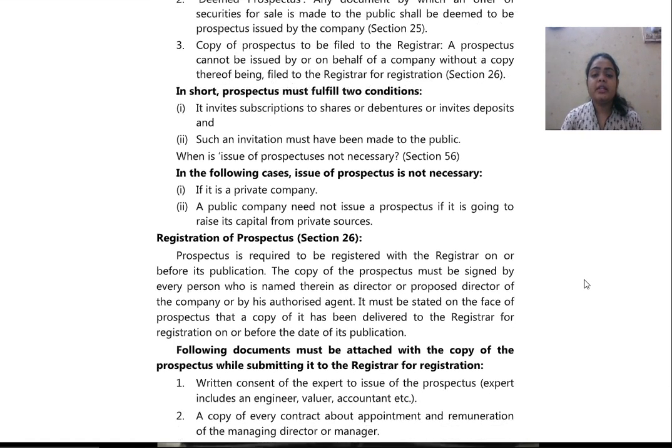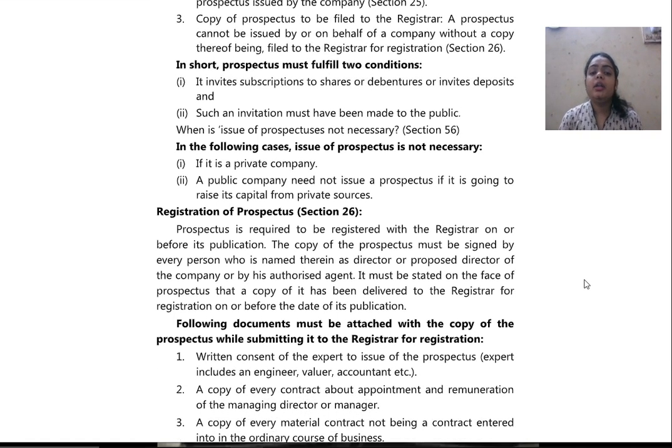In short, a prospectus must fulfill two conditions. It invites subscriptions to shares or debentures, or invites deposits, and second, such an invitation must have been made to the public.